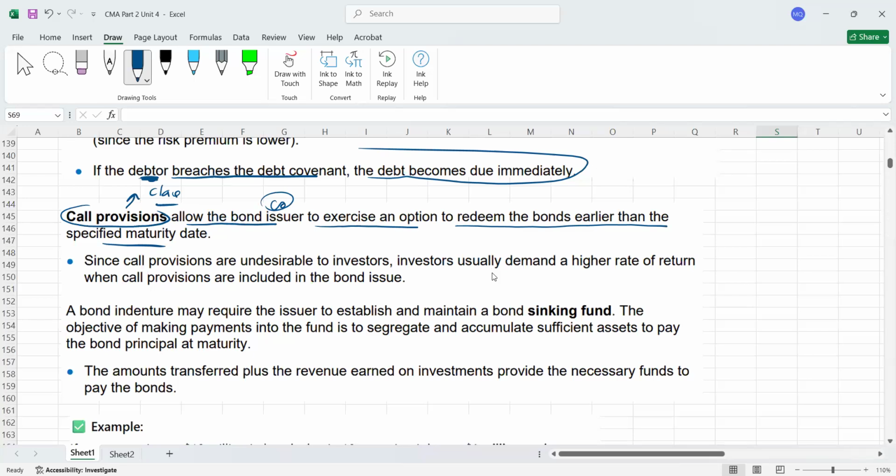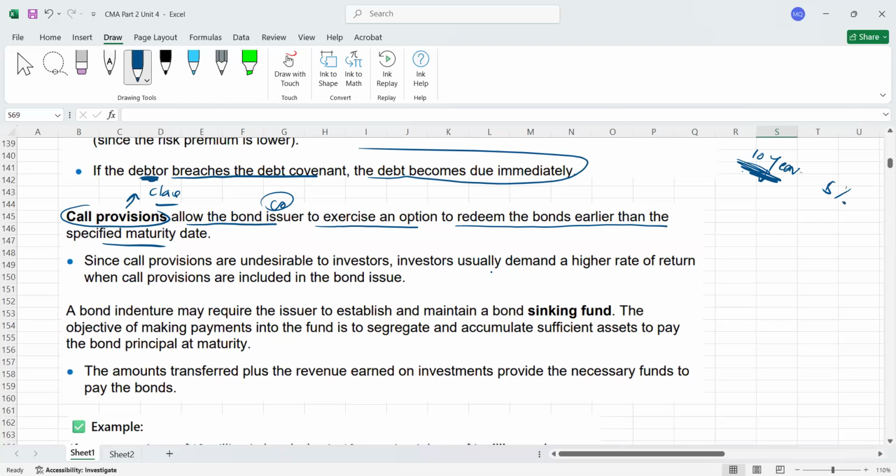For example, there is a bond and the bond life is 10 years, let's assume the interest rate is 5%, it's written.